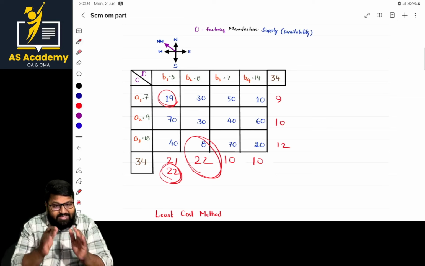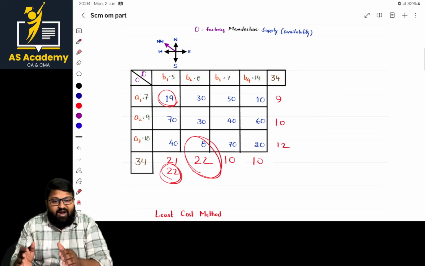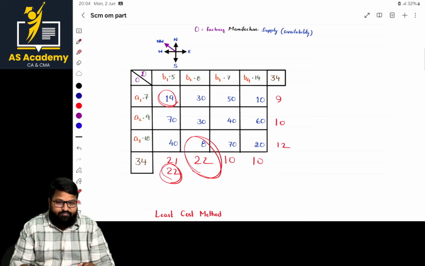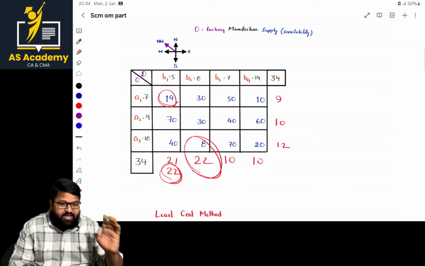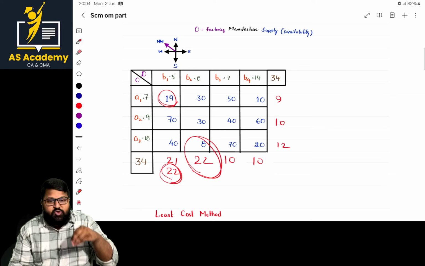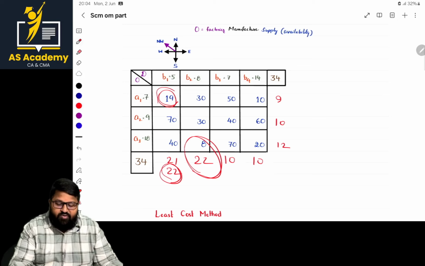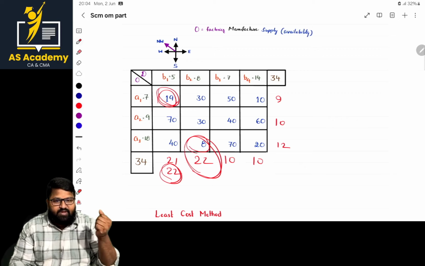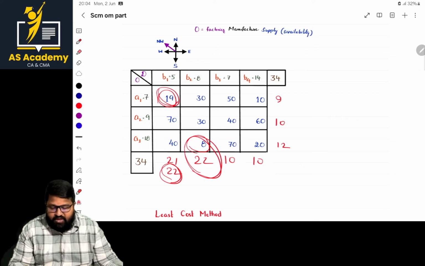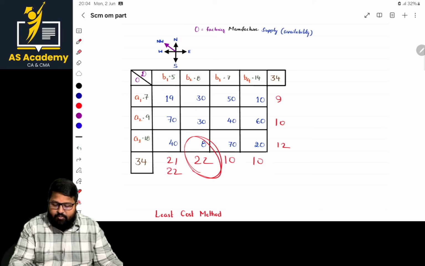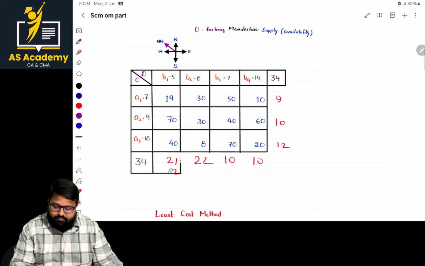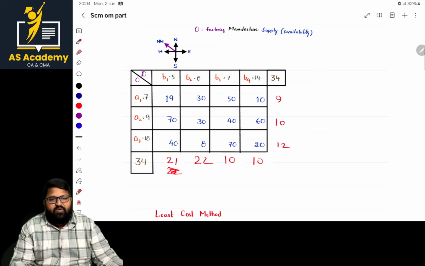Sir, we are transporting goods from our factory point to the warehouse point. Am I right? When we are transporting, our cost should be minimum. Sir, if I go with 19 instead of 8, my cost is increasing. It is not at all appropriate. Am I clear? If I'm clear, I go with that number. This number is fine. If it is fine, what is the next thing, ma'am?